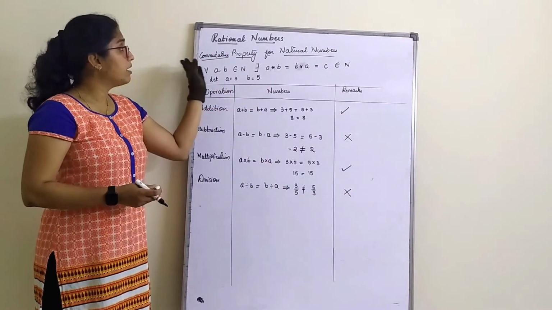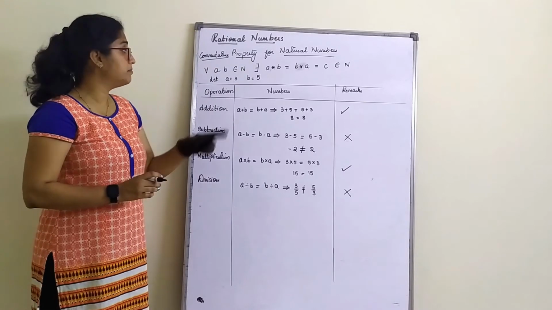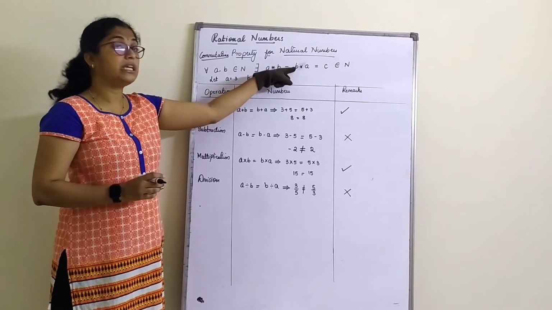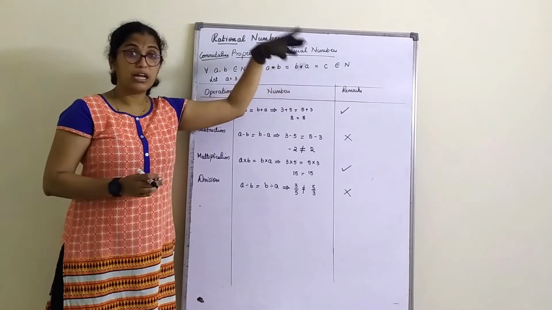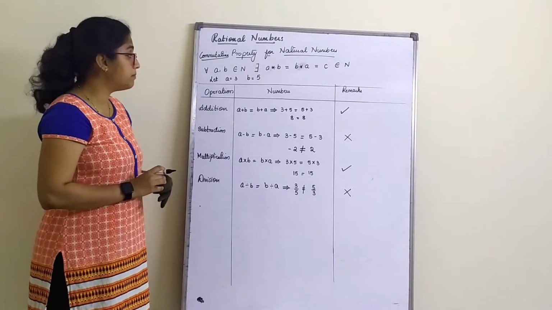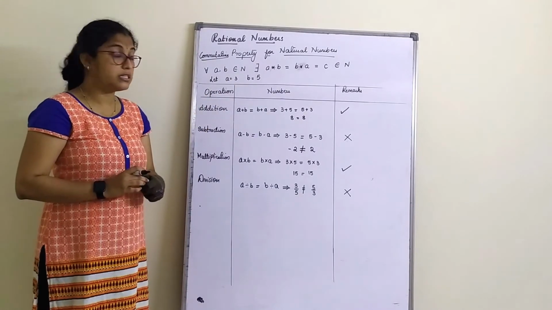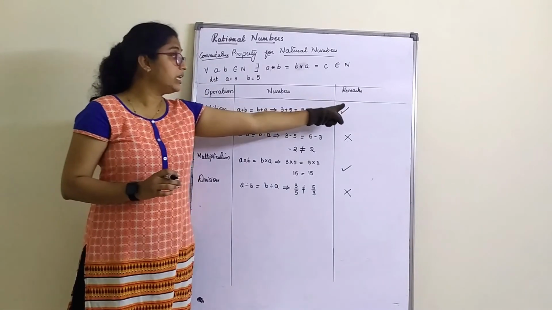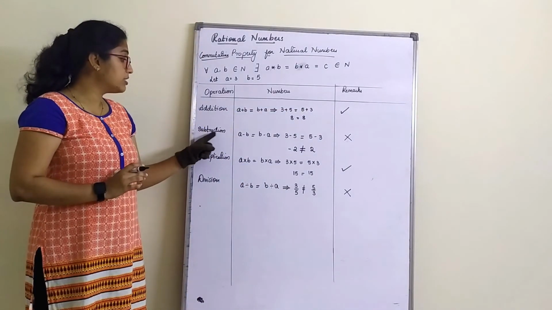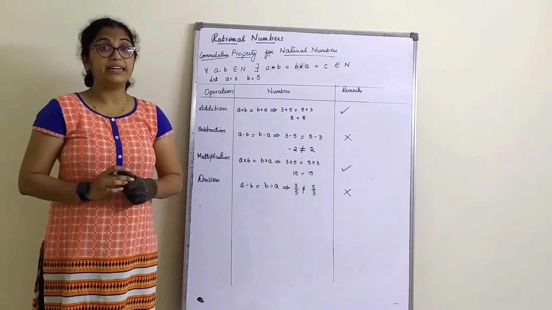So, commutative property of natural numbers, that is for every A, B belongs to N, A star B should be equal to B star A. The answer we get belongs to natural numbers. With the numbers we have chosen, it satisfies only addition and multiplication. It does not satisfy subtraction and division.